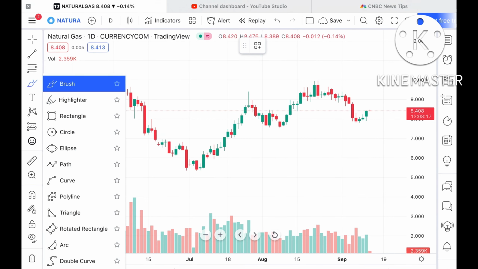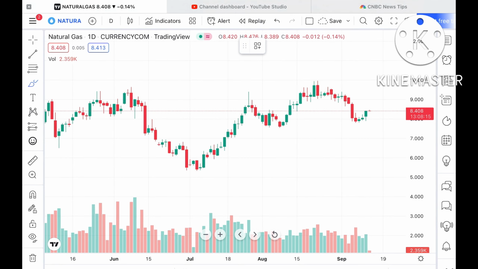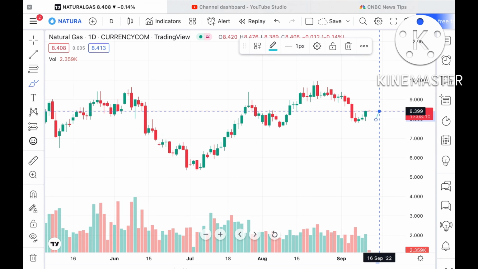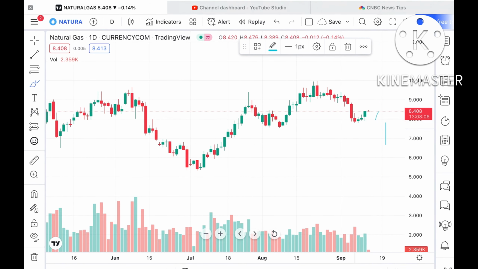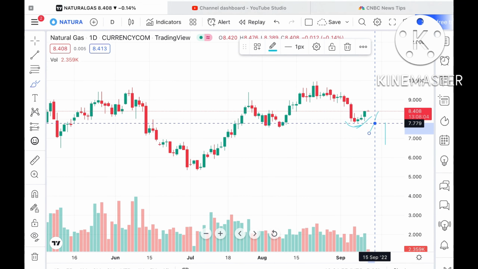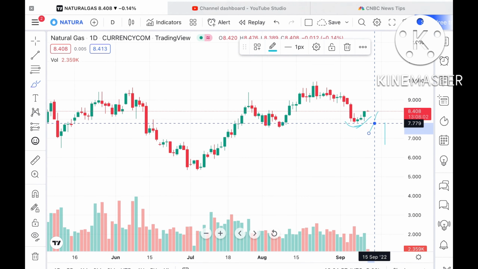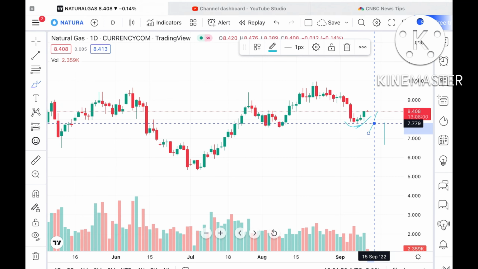Now look at the chart. If this particular level sustains, there is a probability that only if this level doesn't sustain can we see it move further down. Otherwise the trend is upside, as 7.8 is a swing, which is a weak support as of now.